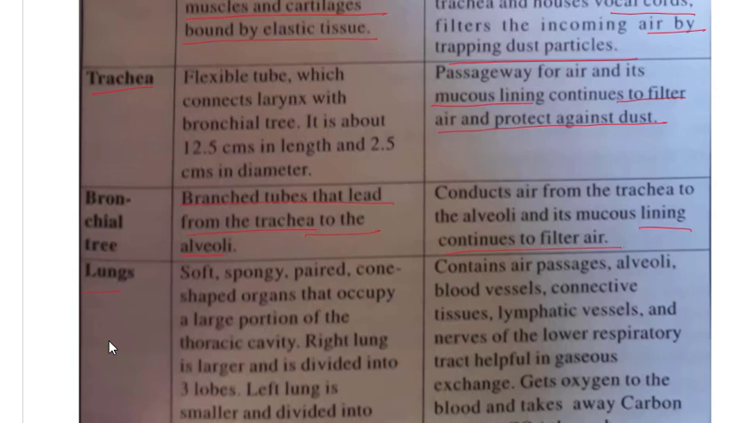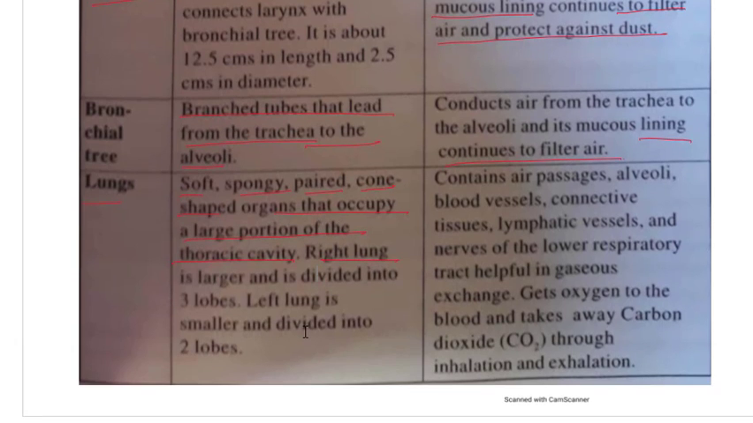Then we have the lungs, soft, spongy, paired, cone-shaped organs that occupy a large portion of the thoracic cavity. The right lung is larger and is divided into three lobes. The left lung is smaller and divided into two lobes. So the lung is a soft, spongy, paired, cone-shaped organ. Paired means you can see it is present on the left side and right side. It is a cone-shaped organ. It occupies a larger portion of the thoracic cavity.